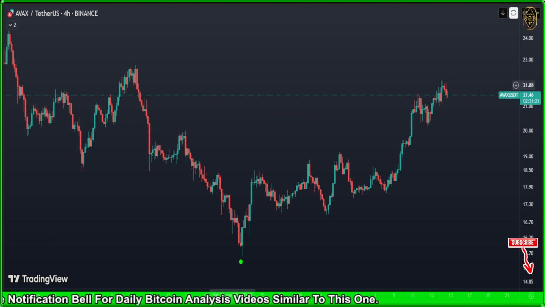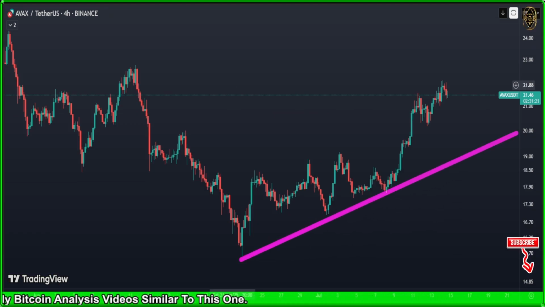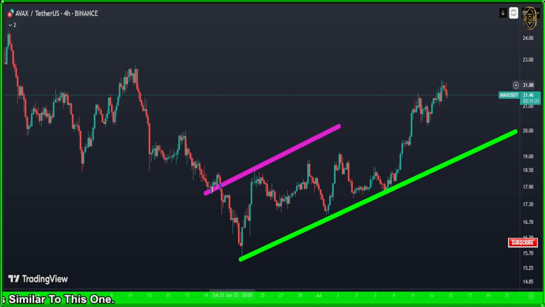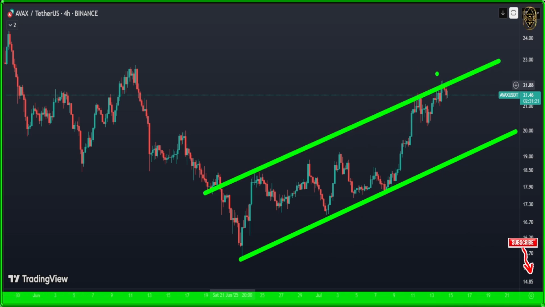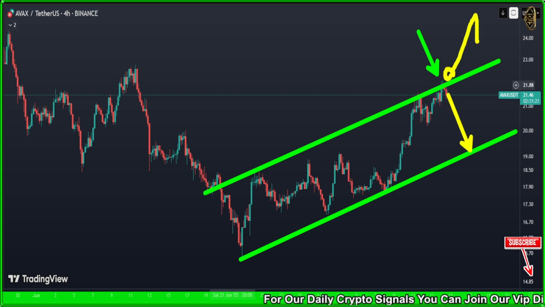Now, let me show you the AVAX or Avalanche, what they're doing today. Here we are, guys. In the AVAX, same thing like all the other cryptocurrencies. We got an up channel here, same like USDT dominance. It touched the top. Now let's see if it's going to fall down to touch the lower. That's possible. Second scenario, maybe it's going to break out and go higher.